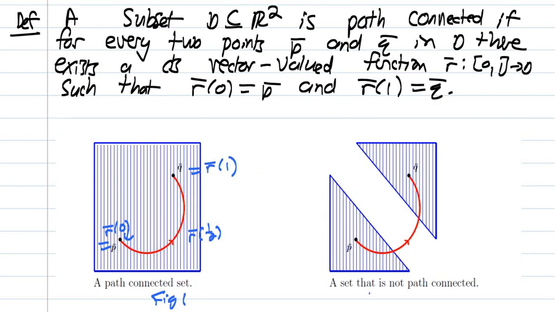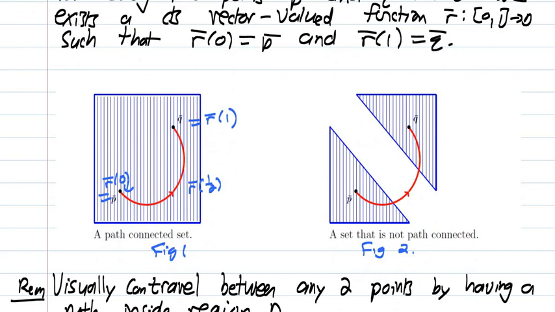But now if you look at figure 2, if you pick point P, which is in the blue region, and if you pick point Q, which is in the blue region, it's impossible to find a continuous path from point P to point Q that's completely inside set D. So what we say, if this happens, is that the set is not path connected.